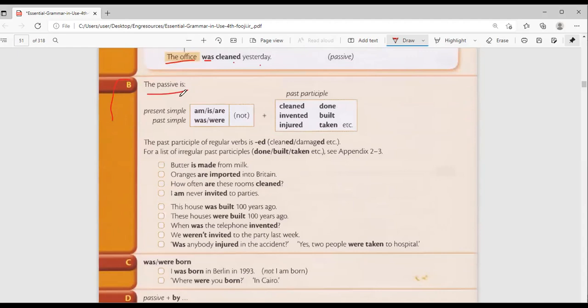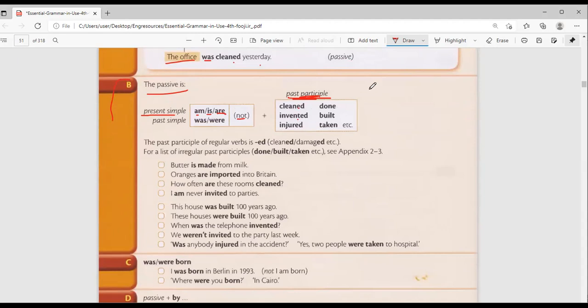Now the present simple passive is always am, is, are. If it is a negative sentence, of course you put not, plus the past participle. The past participle can be cleaned. We did the past participle another day, because to learn the present perfect, you need the past participle.